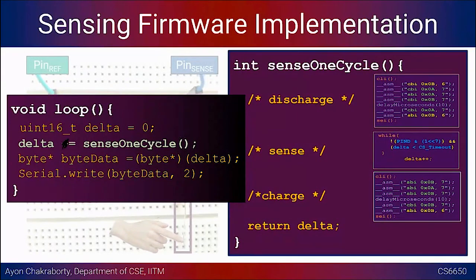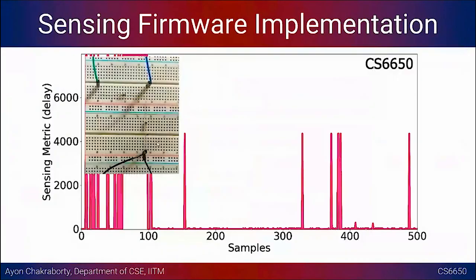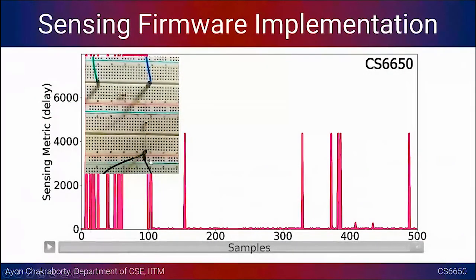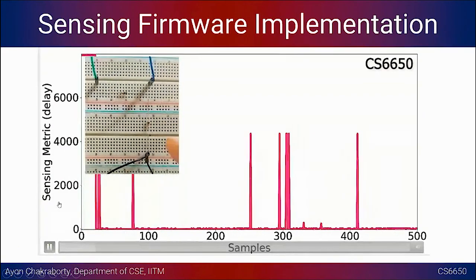So this is one way you can visualize that particular data in a system. In a remote system, let's say you want to send this data out to a laptop, and you can visualize that, and that's exactly what I have done, and I can share the performance of this system to some extent. So this is the circuit that I have just now shown you, and here on the plot I am basically plotting some value of the delta. Let's see how it looks.